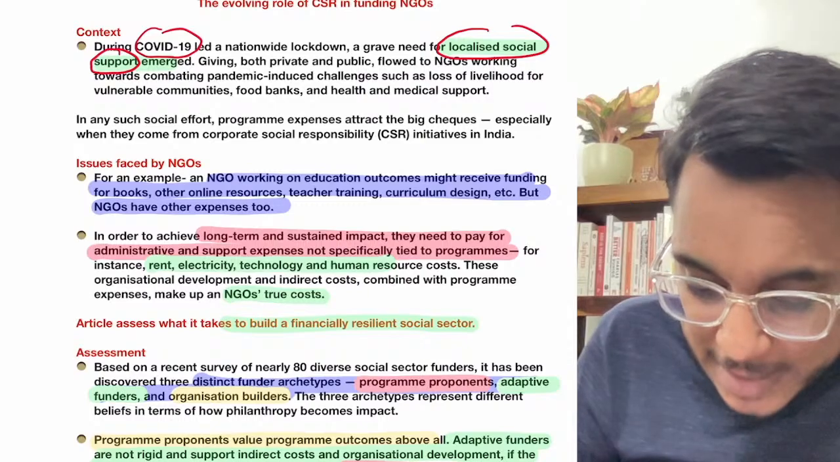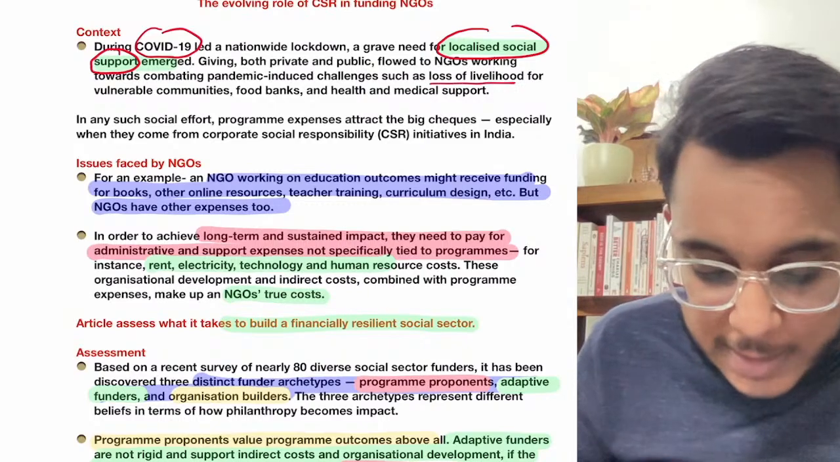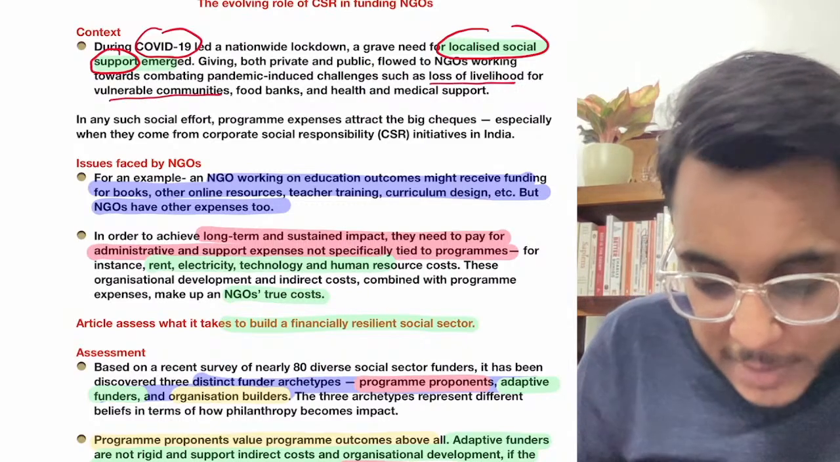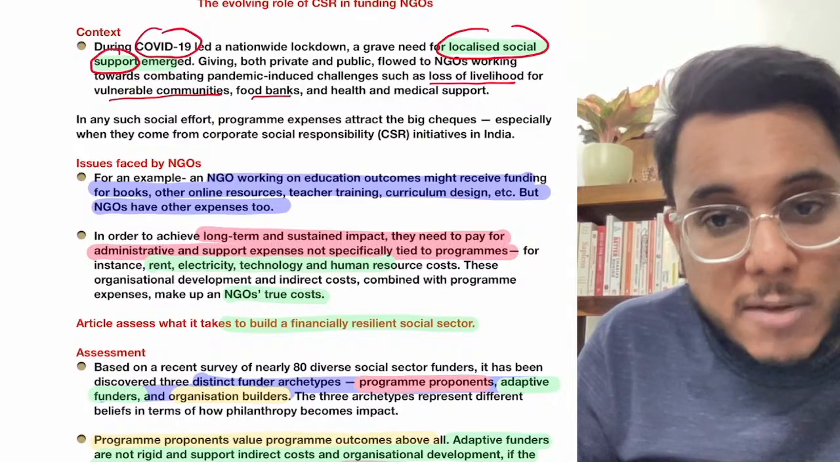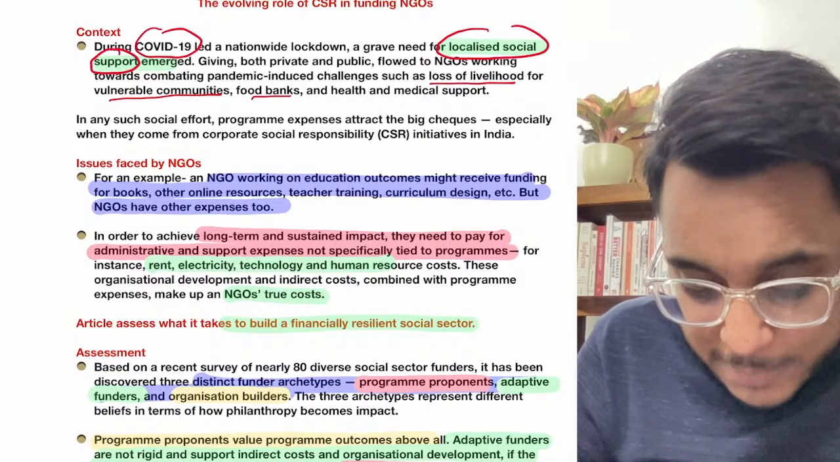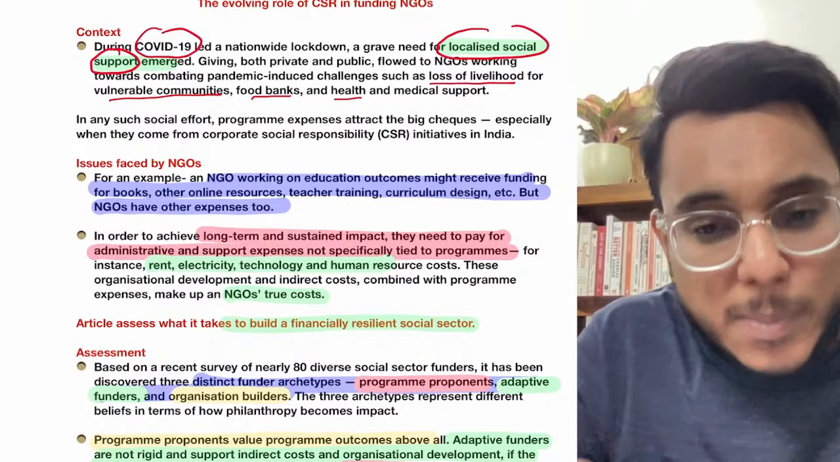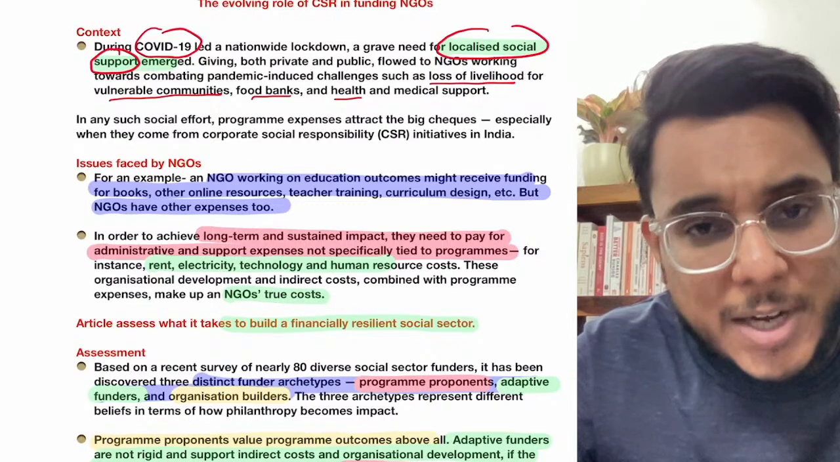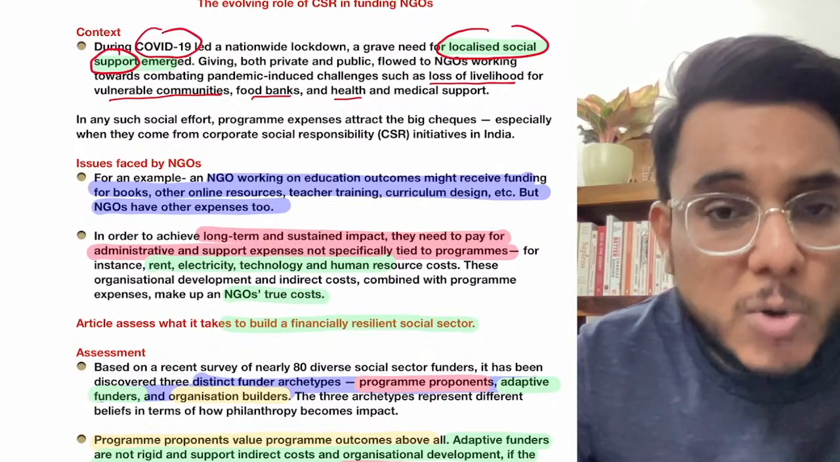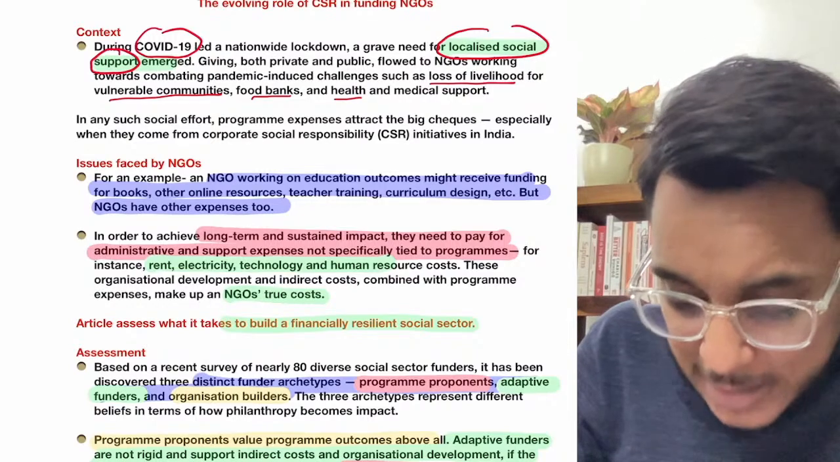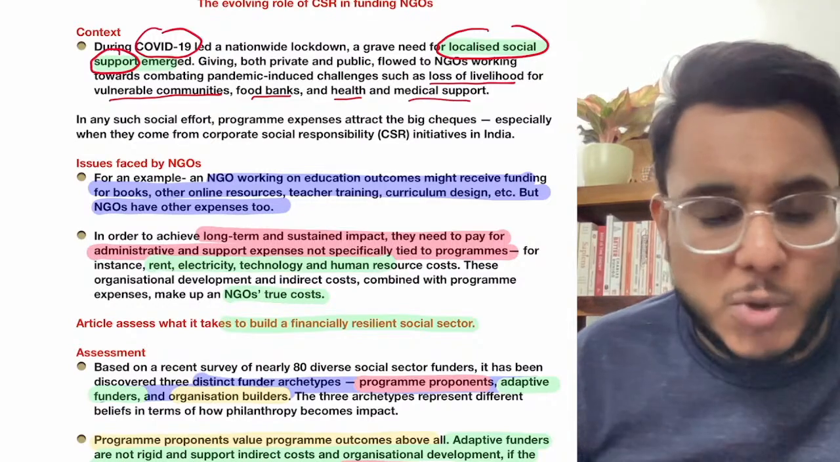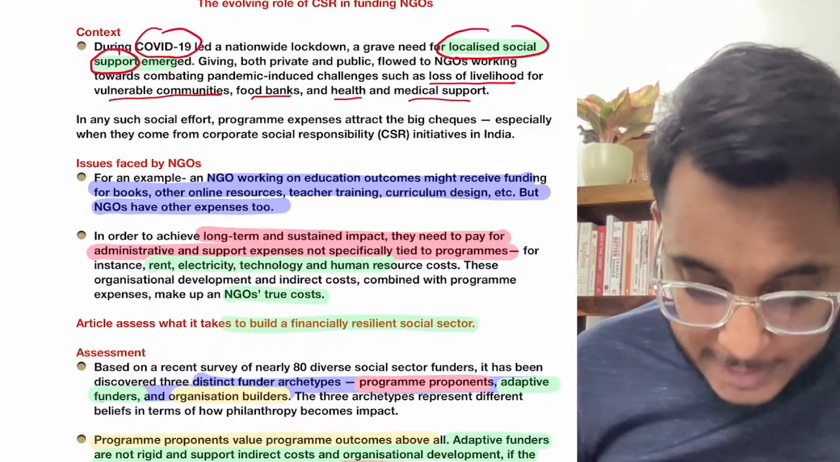So fine, this is something that is happening. What they did, they helped with the loss of livelihood that happened. They helped the vulnerable communities. They established food banks. Then they provided some health facilities, medicine, etc. Oxygen concentrators were provided, medical oxygen cylinders were provided. Other medical support was provided by the NGOs. So they helped a lot during the COVID-19 pandemic.